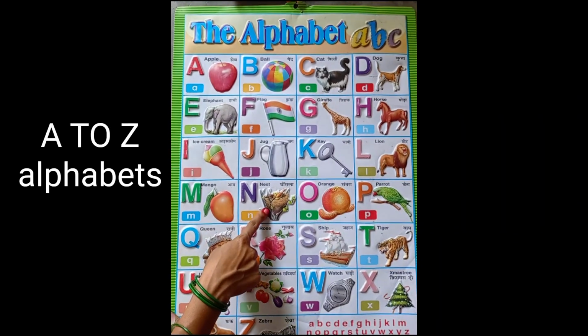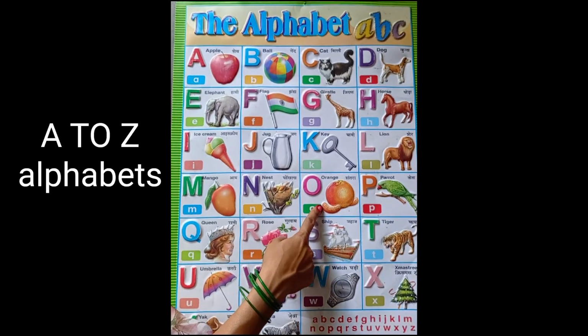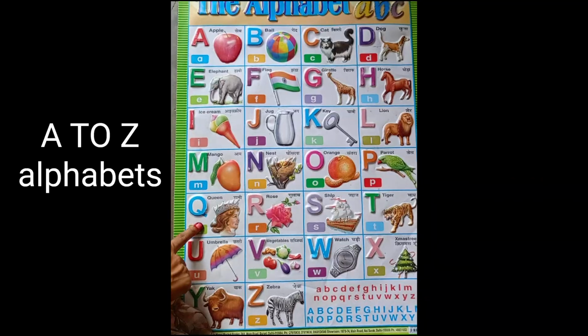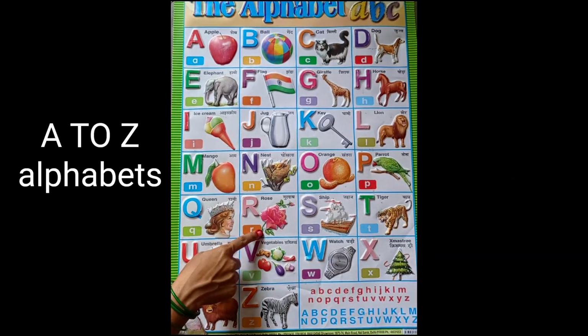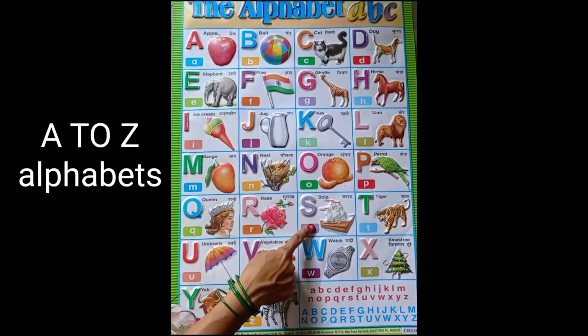N for nest. O for orange. P for parrot. Q for queen. R for rose. S for sheep.